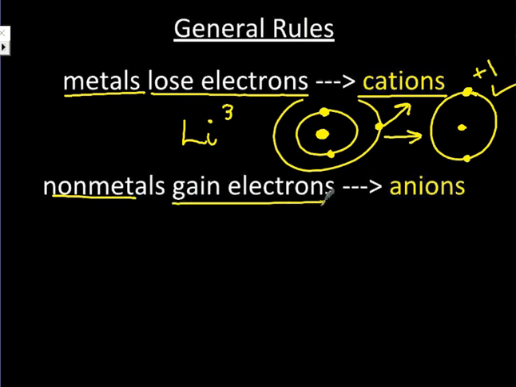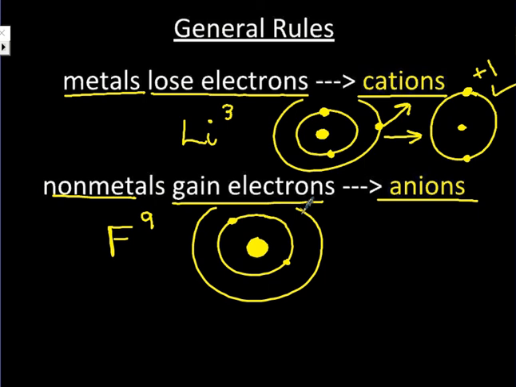Nonmetals, however, gain electrons and become anions. Nonmetals are going to be on the right-hand side of your periodic table, like fluorine, which is atomic number of 9. So fluorine, around its nucleus with its protons and its neutrons, are going to have its electrons. The first shell will have 2, 1, 2. And then your second shell will have 1, 2, 3, 4, 5, 6, and 7 to make a total of 9. Well, guess what? 7 doesn't make it full. It wants to have 8 in that shell to make it full.